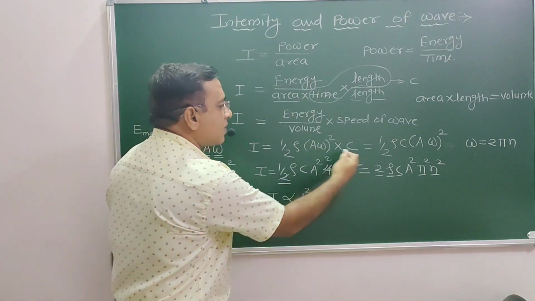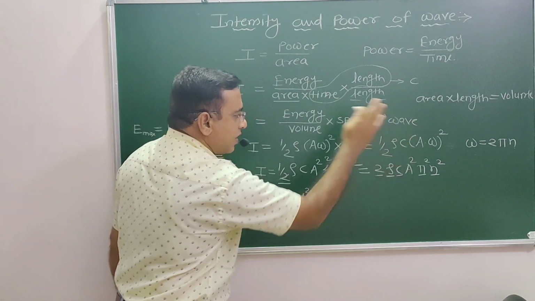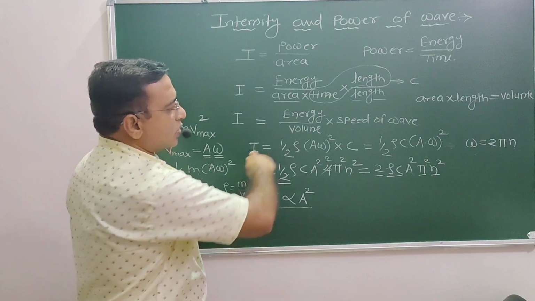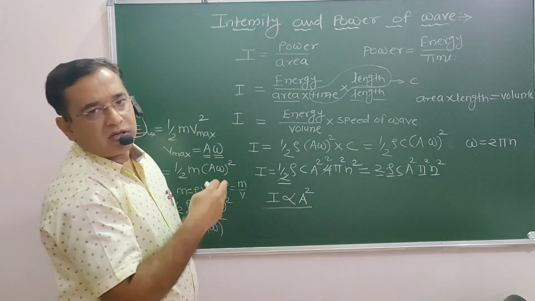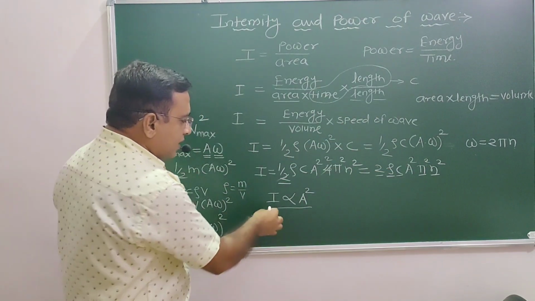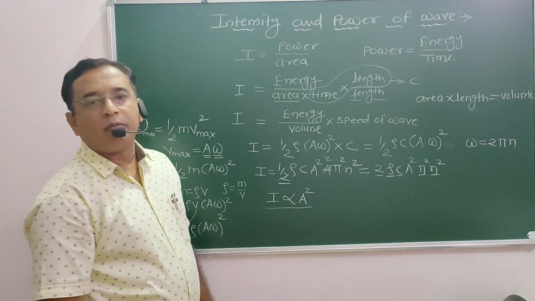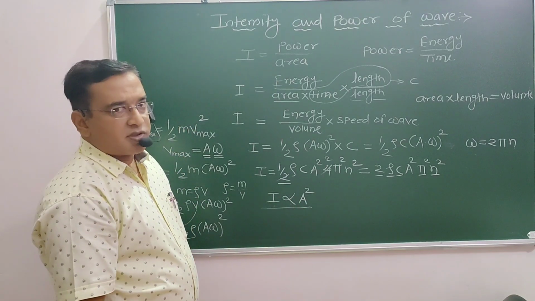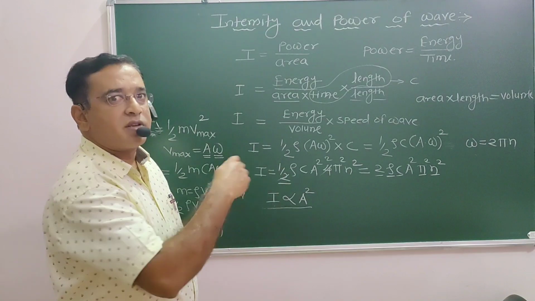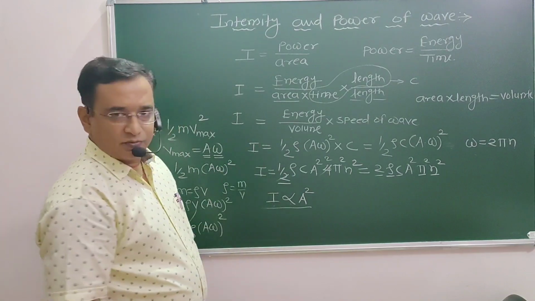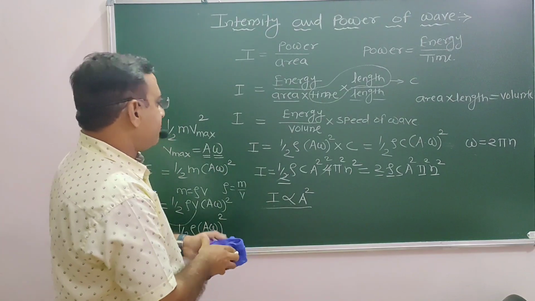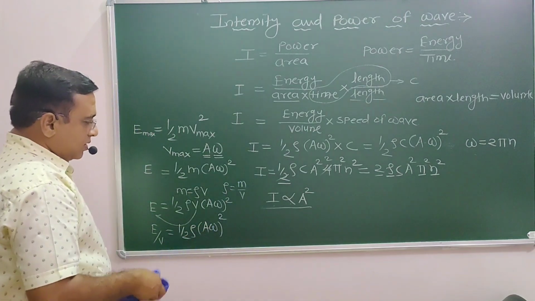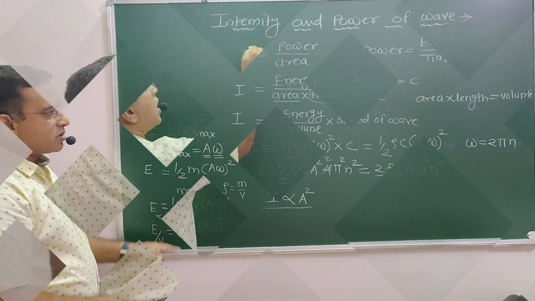If it is expressed in terms of n, this is the expression we are going to utilize. It means that this equation can be utilized everywhere. So intensity is directly proportional to amplitude square. But sir, how is it interrelated with the stationary wave? That we are going to know. Okay? See carefully all the equations.